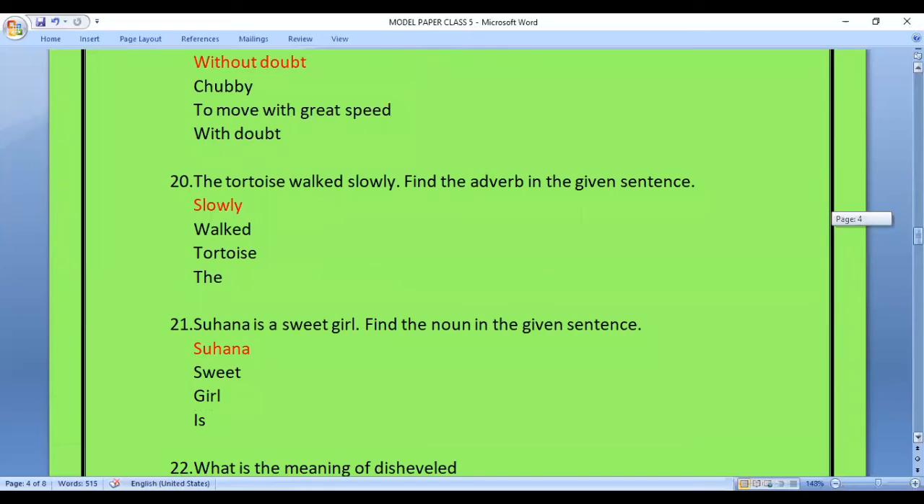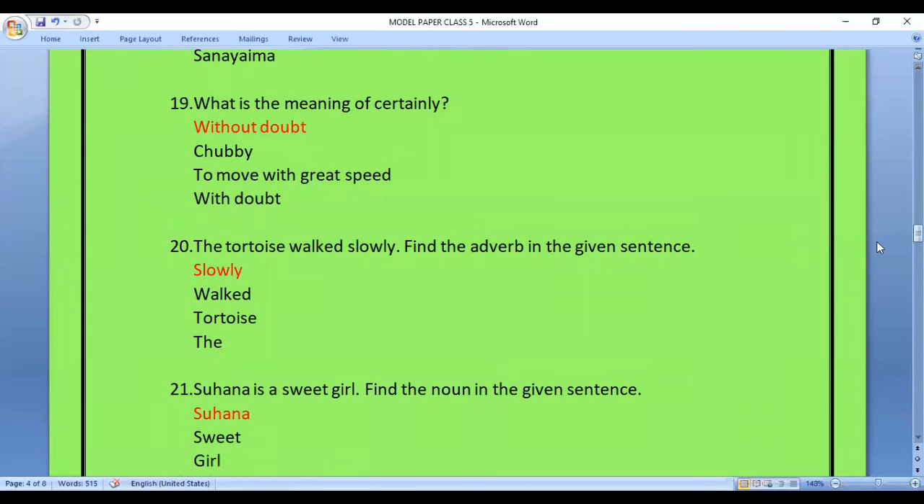Question 19. What is the meaning of certainly? So in this question, we have been asked to find a meaning of certainly.